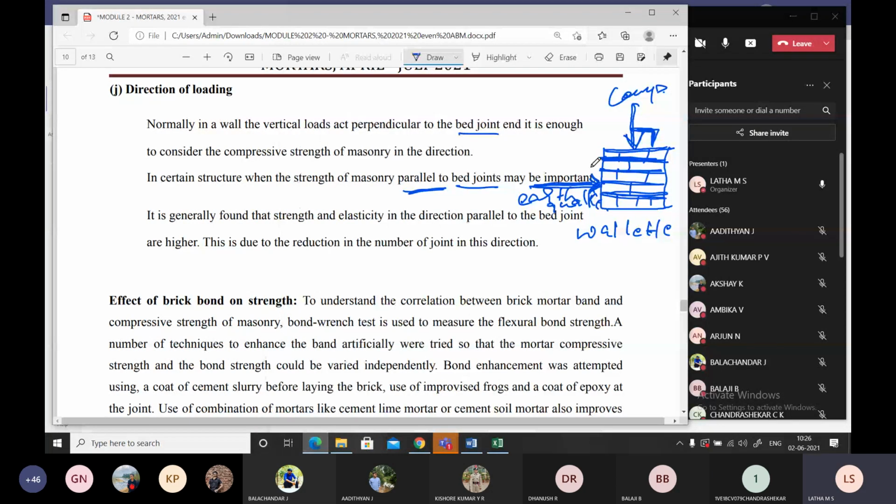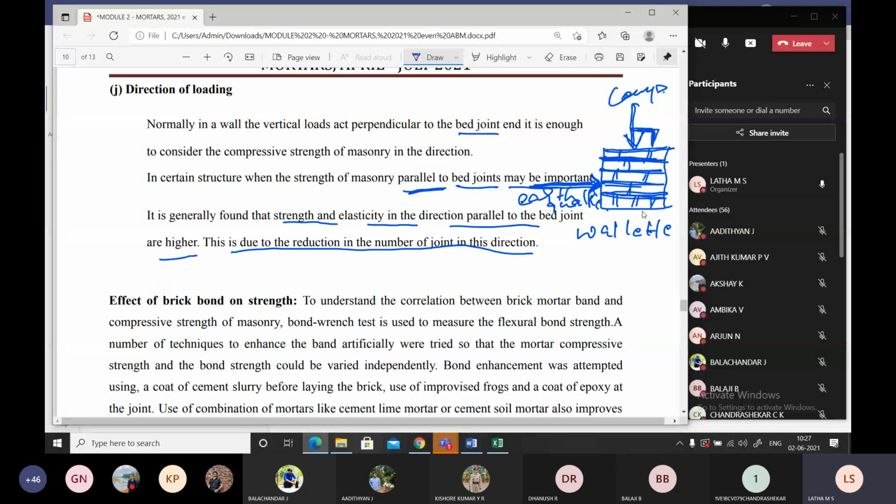It is generally observed that strength and elasticity in the direction parallel to the joint are higher. So when the loading is taking place parallel to the bed joint, there's a higher strength. This is due to the reduction in the number of joints in this direction. Do you agree? When I'm loading parallel, the number of joints will reduce. You may find only 5. But when I'm loading in compressive mode, the number of joints will be more: 1, 2, 3, 4, 5, 6, 7, 8, 9. So that is the reason why the strength will decrease.